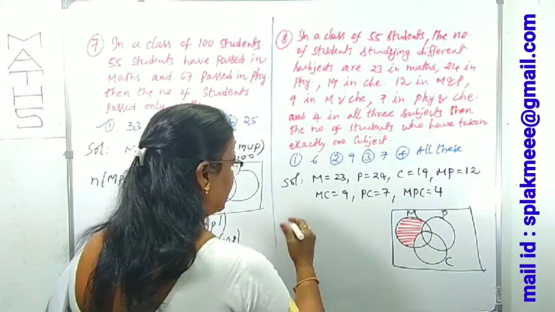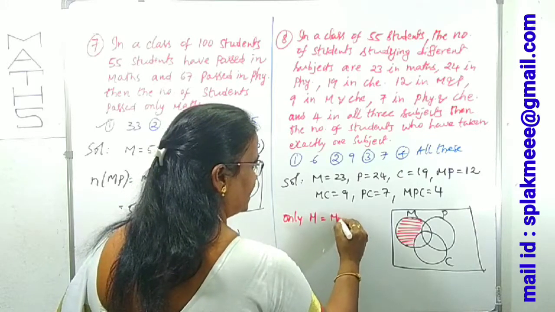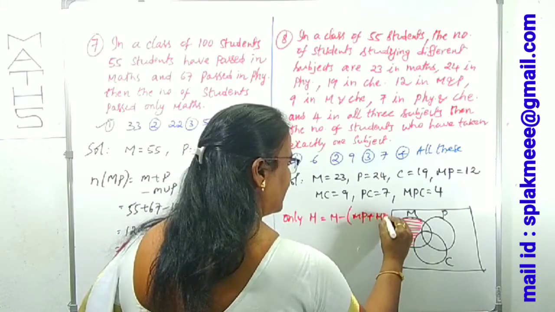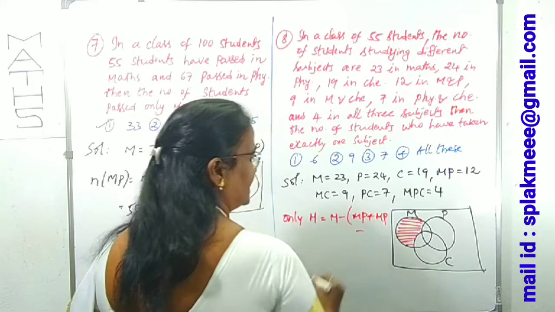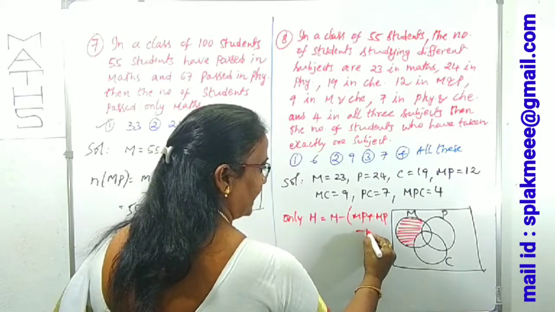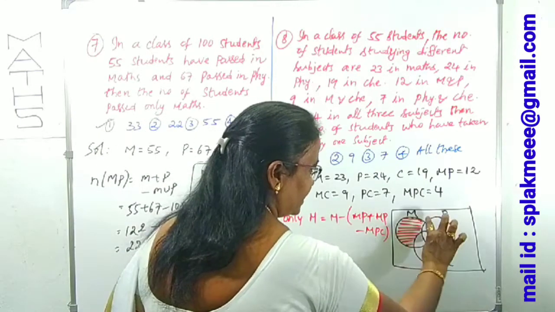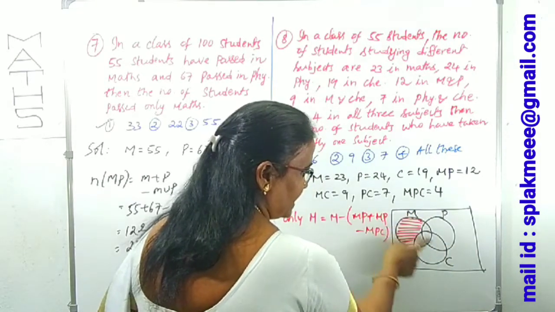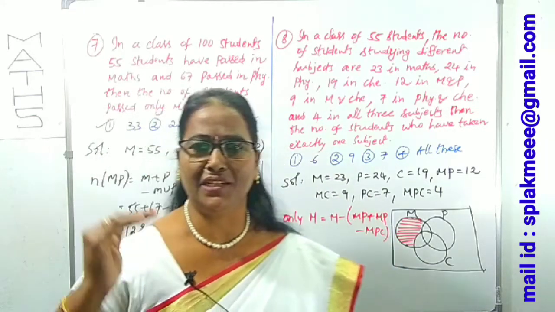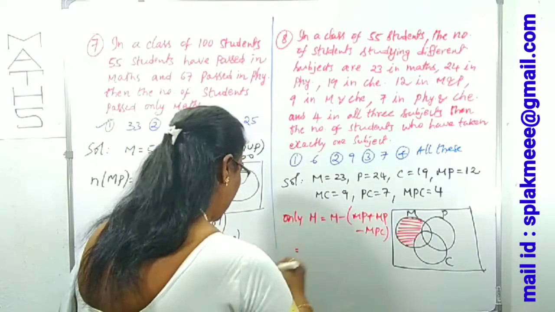Simply, only maths is: from maths we remove maths physics plus maths chemistry, minus MPC. Why is it taken as minus MPC? Because from maths and physics this part comes once, and from maths and chemistry this part comes one more time. It comes 2 times, so 1 time extra we have taken in these 2, and that we have to remove. That's it.